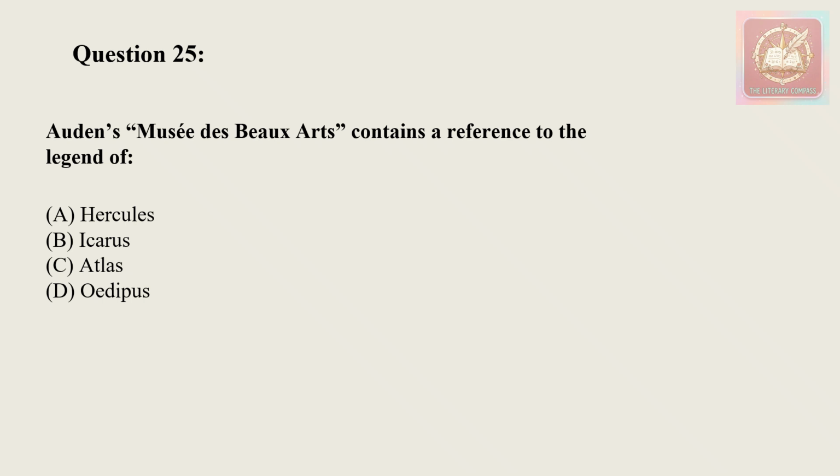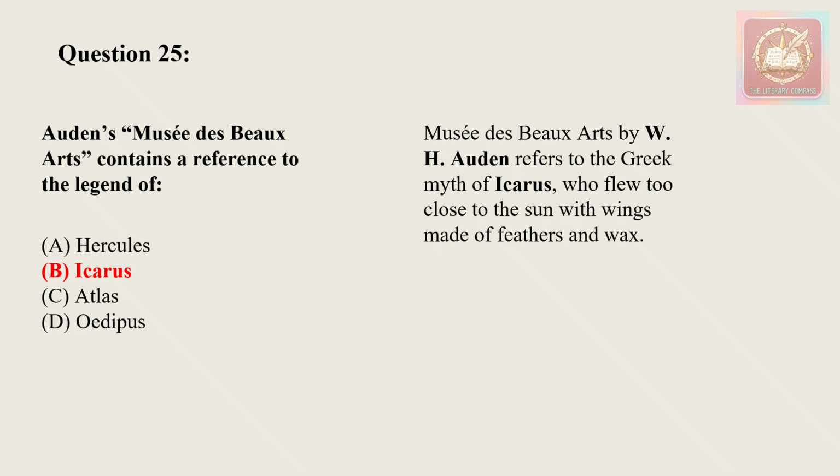Auden's Musée des Beaux-Arts contains a reference to the legend of option A Hercules, option B Icarus, option C Atlas, and option D Oedipus. So the correct answer for this will be option B, that is Icarus. And we know that Icarus is part of a Greek myth, who flew too close to the sun with his wings made of feathers and wax. What happened? The wax melted, which caused him to fall into the sea and drown.